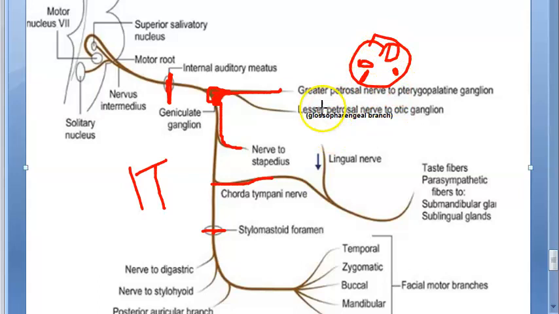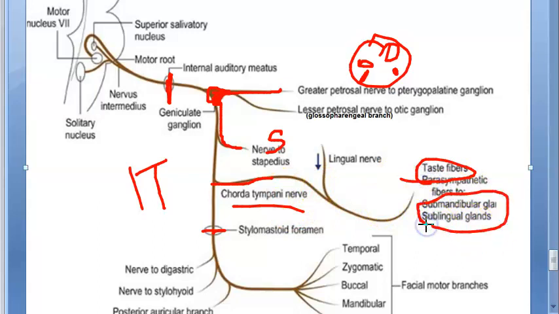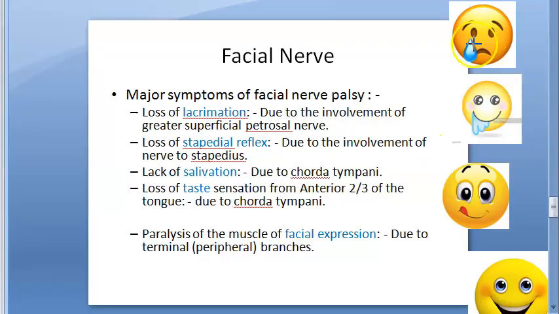Then coming to nerve to stapedius, because of this you will have stapedial reflex in your ear. Then chorda tympani nerve, what all? Taste, and also submandibular and sublingual glands. So what will happen? Salivation. So let us say a person is crying and tears are coming. What will you say? Be happy, your facial nerve is working, the greater petrosal nerve is working.